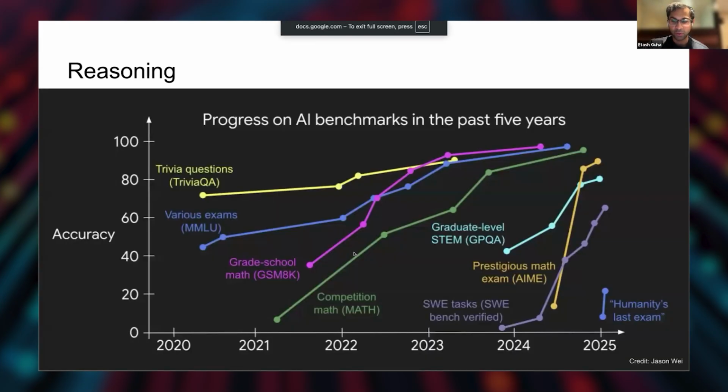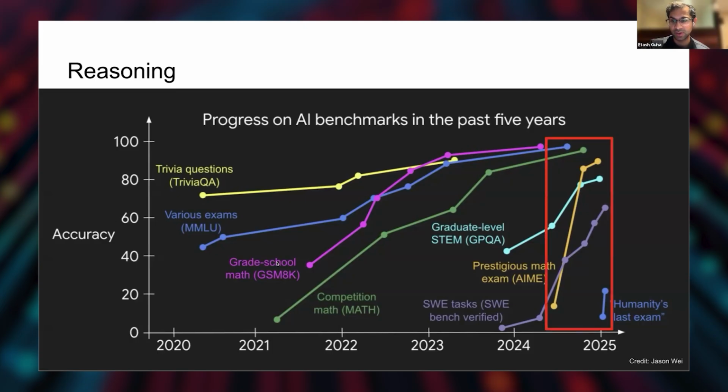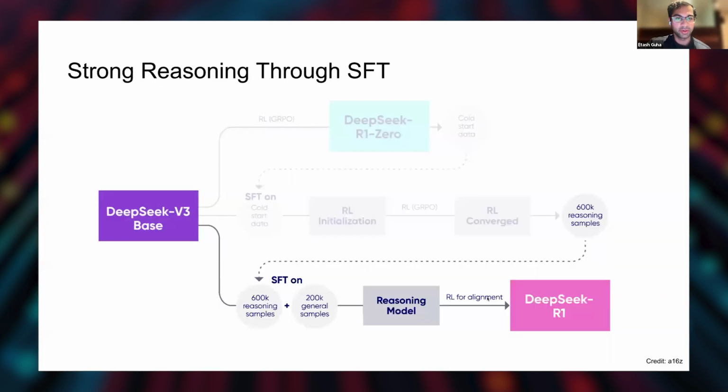And you can kind of see when the reasoning paradigm started. You see the general increase of benchmark scores over the past 5 years, and then at the very end, you see this large uptick in a lot of really important benchmarks. And this kind of coincides with the reasoning paradigm. So it makes very much sense that we want to reproduce this, and one of the very first papers to do so was DeepSeek R1. It was one of the best reasoning papers that came out.